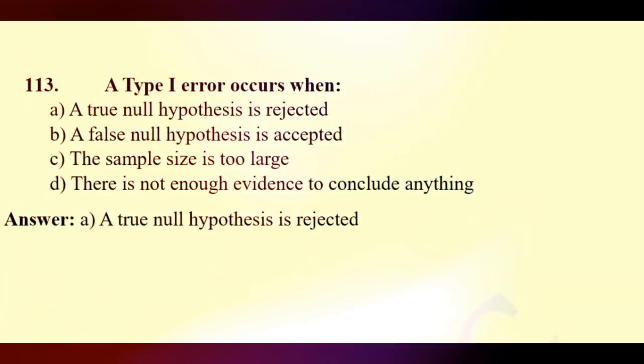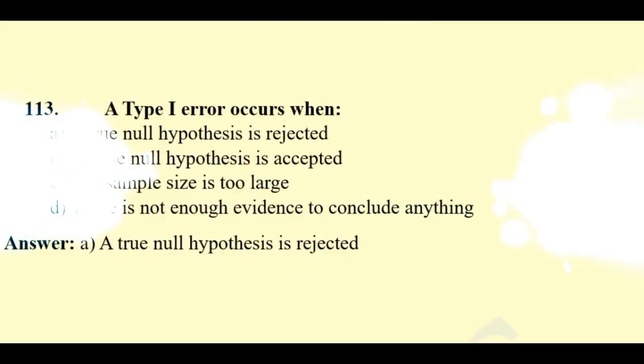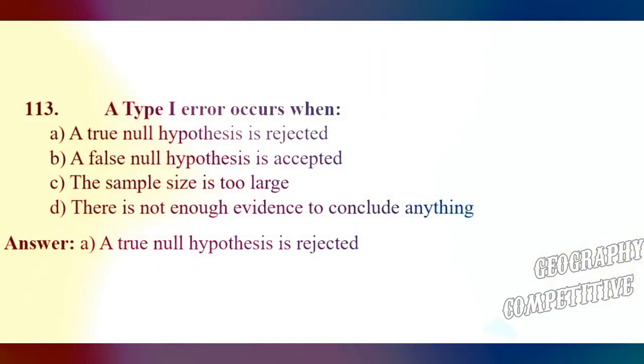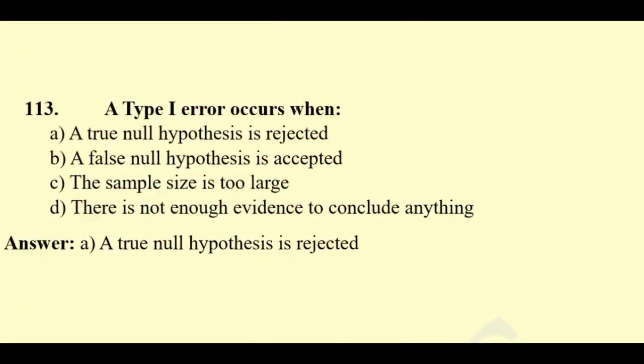Question 113. A type 1 error occurs when a true null hypothesis is rejected, a false null hypothesis is accepted, the sample size is too large, there is not enough evidence to conclude anything. Here the right answer will be a true null hypothesis is rejected. Then the type 1 error occurs.